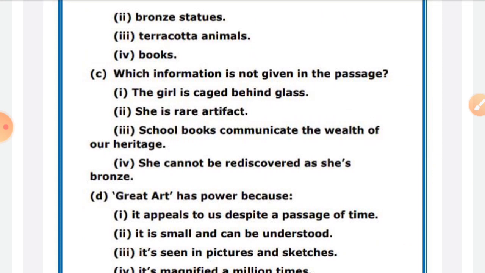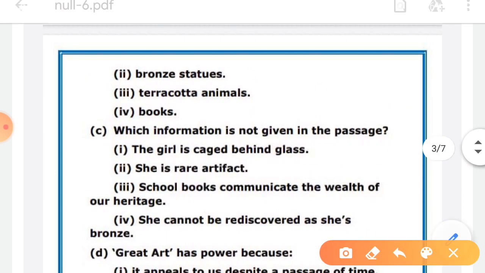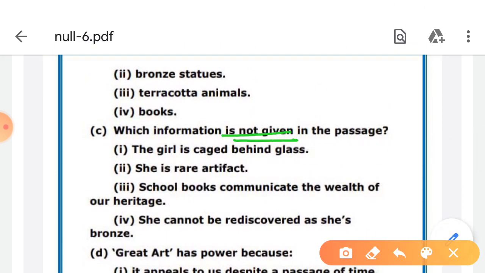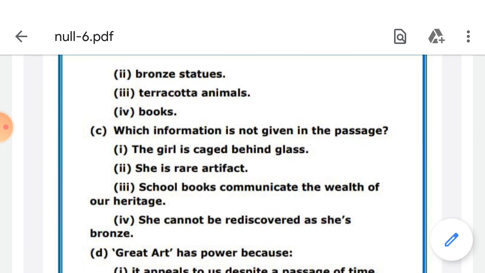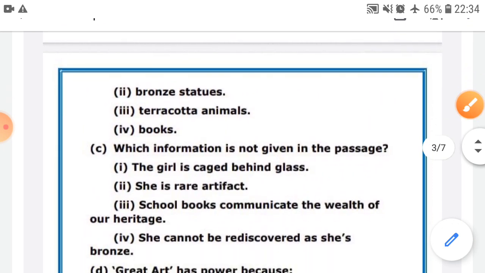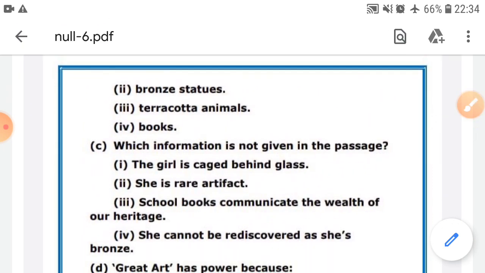Which information is not given means three pieces of information among these will be given and one will not be given. So we have to find one option which is not mentioned, and the other three options will be mentioned.